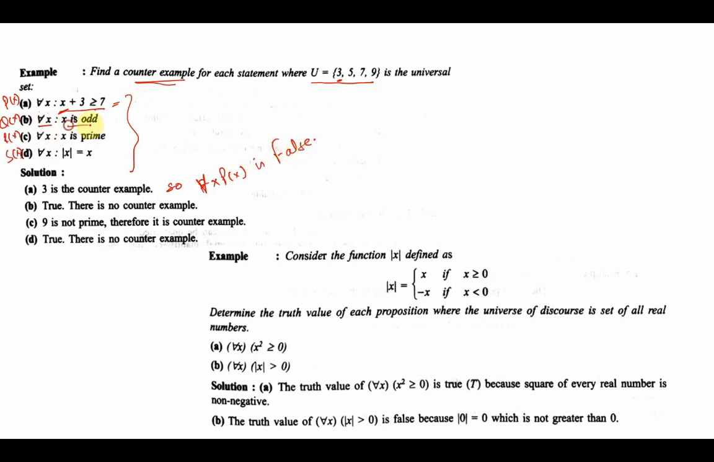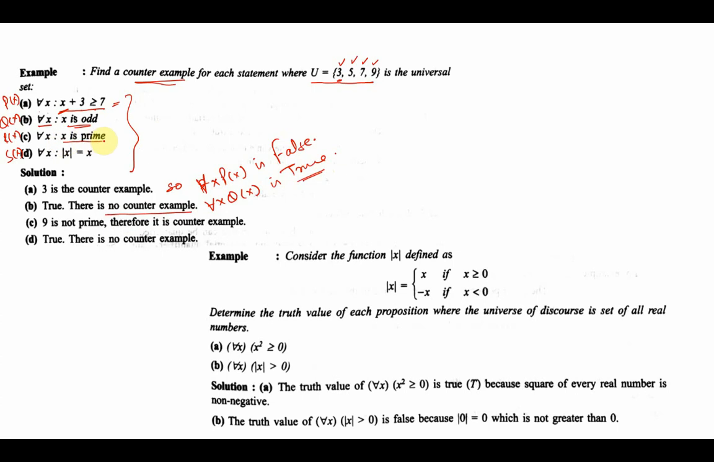For all x, x is odd, right? Now let us see the 4 elements. 3 is odd, 5 is odd, 7 is odd, 9 is odd. I cannot find any counter example. So I'll have to write for all x, q of x is true. See, there is no counter example, so it is true.